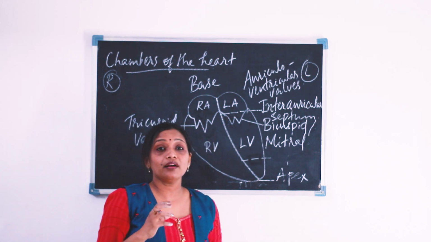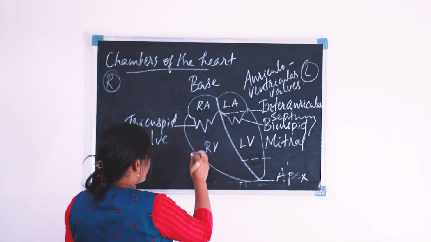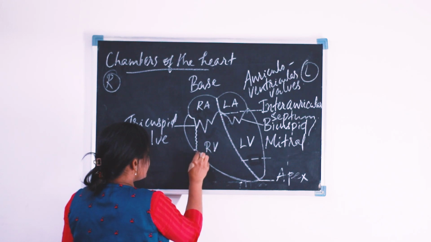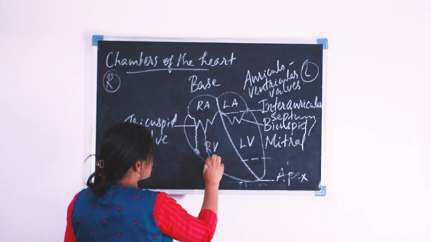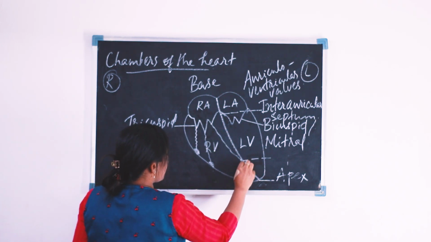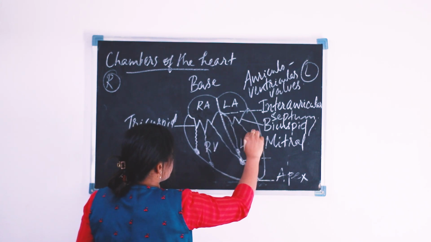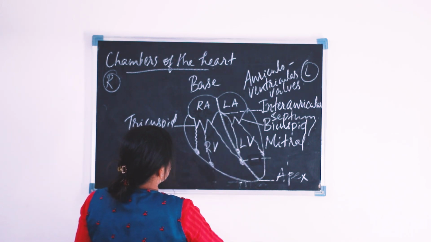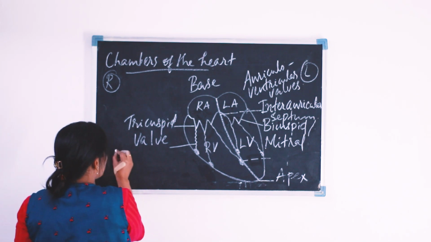Through certain cord-like, thread-like structures, and these thread-like structures are attached to papillary muscles, some muscles present in the wall of the heart, on both sides.